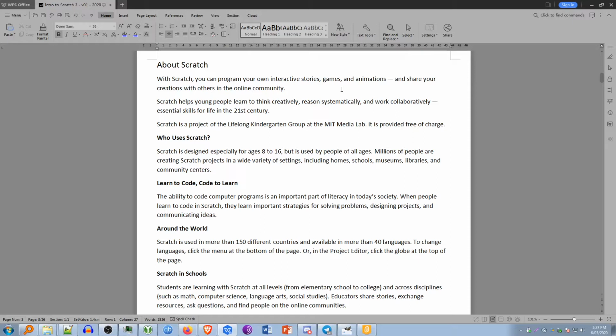Learn to code and code to learn. The ability to code computer programs is an important part of literacy in today's society. When people learn to code in Scratch, they learn important strategies for solving problems, designing projects, and creating and communicating ideas.